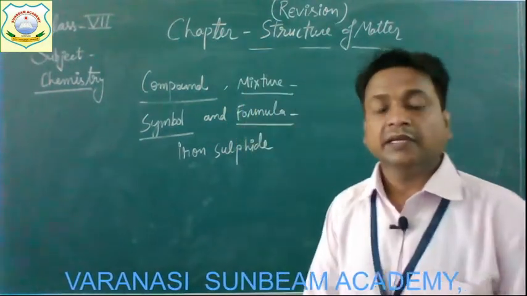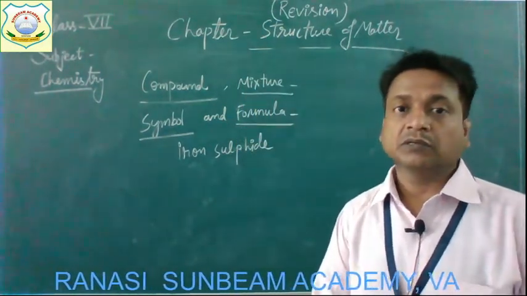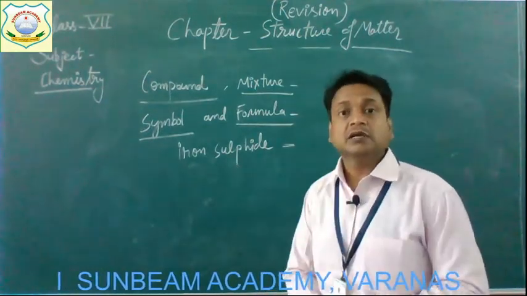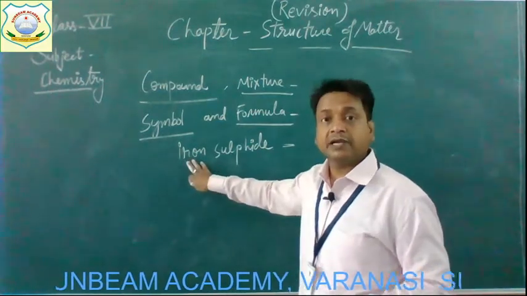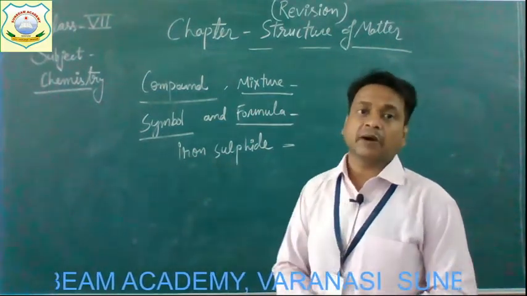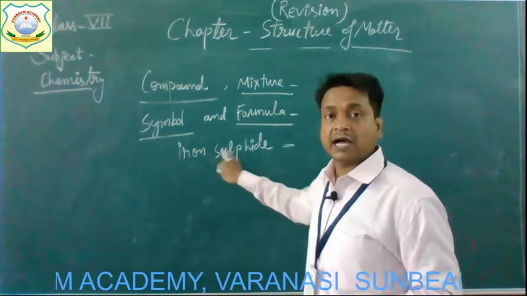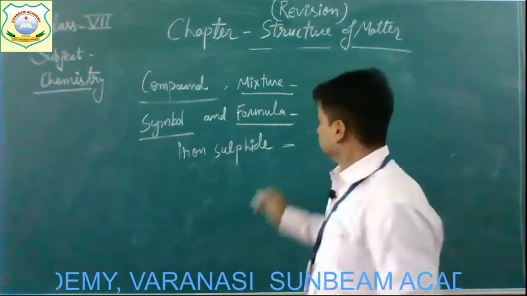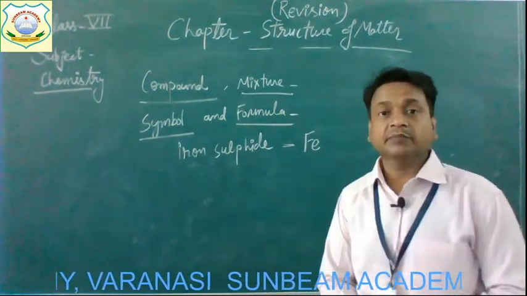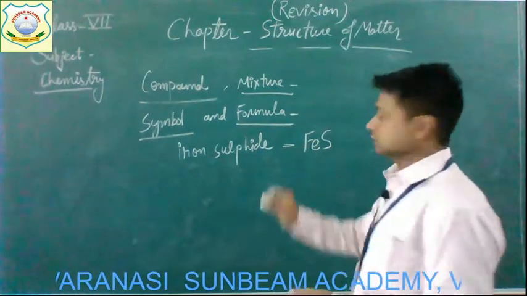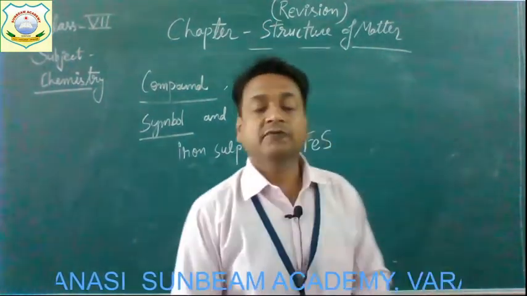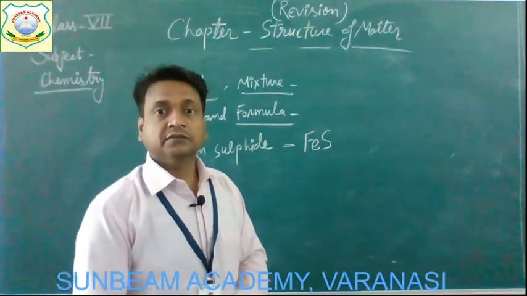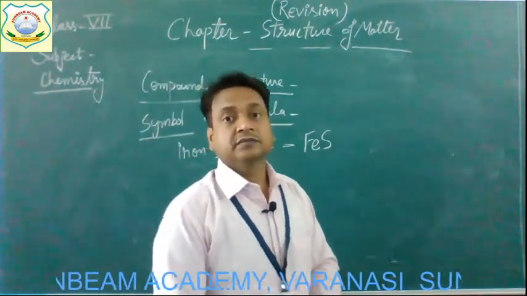Iron sulfide. It is a compound. So to write the formula of this compound, simply we will use the symbols of the different elements which are present in this compound. So these two elements are present here, iron and sulfur. The symbol of iron is Fe and the symbol of sulfur is S. So we can say that the formula of iron sulfide is FeS. Okay, children? But one more thing is there.